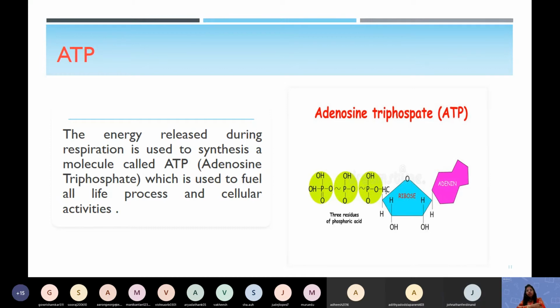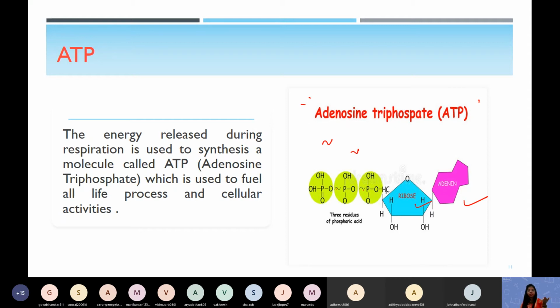ATP, full form, adenosine triphosphate. This is a complicated picture where one adenine, one ribose sugar, and 3 phosphate molecules are there. Between the phosphate molecules you will see this kind of symbol. This bond means a powerful energy bond. If this bond breaks, it will generate a lot of energy, and that energy you can utilize for all your life processes.